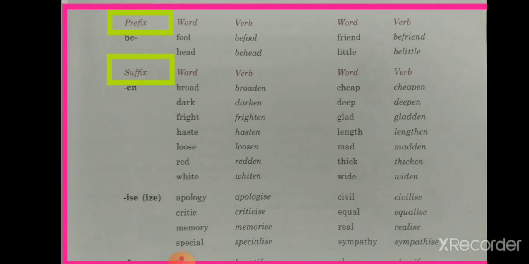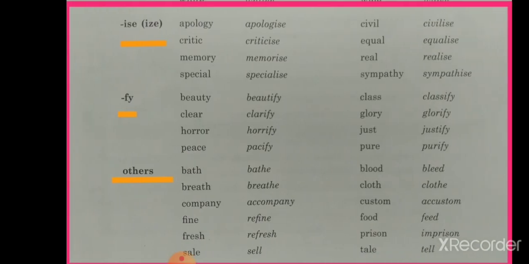Now we can also add suffixes like en, ise. Broad, broaden. We have here added the en suffix. Dark, darken. Here the newly formed word is a verb. Also ize or ise: apology, apologize, critic, criticize, real, realize. This is how we are forming verbs by adding suffixes or prefixes to nouns or adjectives.